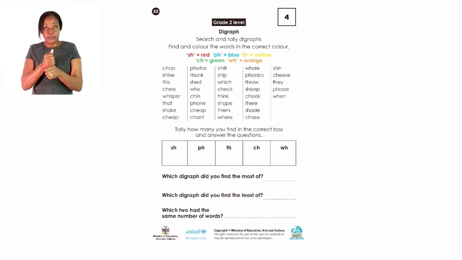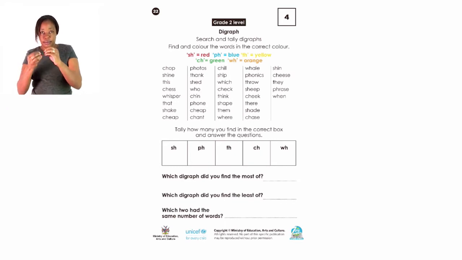Okay. Now, you tally how many you found in the correct box and answer the questions which are below. Now, how many sh sounds did you find? You write the answer, just the number under the sh in that box. The f, also the f, the ch, and the y. And then answer the questions that follow under.